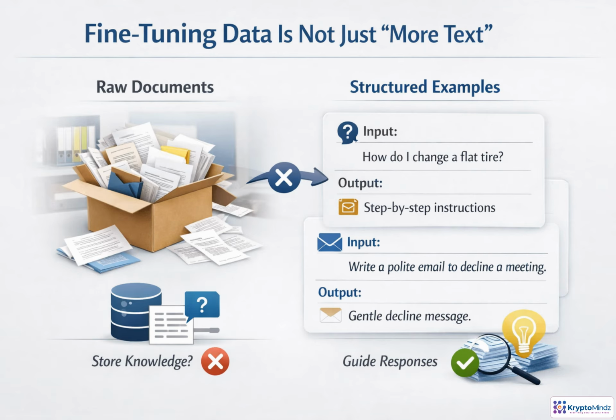Raw text may contain useful information, but it does not clearly show the model what to do when a user asks something. Structured examples pair an input with the desired response, so the model learns behavior, tone, format, steps, and decision patterns. If the issue is changing facts or fresh knowledge, use retrieval instead. Fine-tuning is for shaping how the model responds.